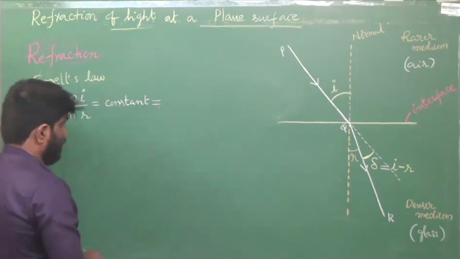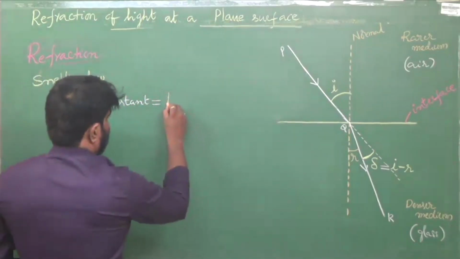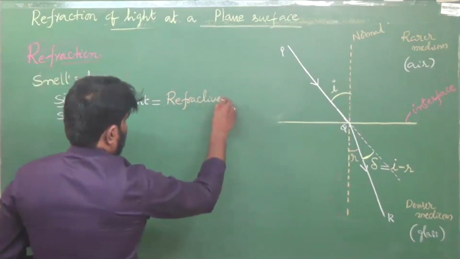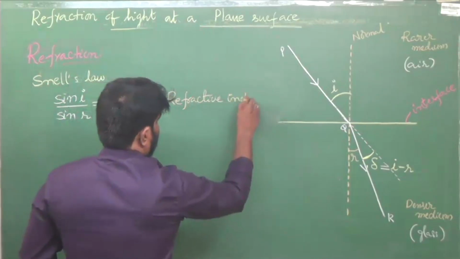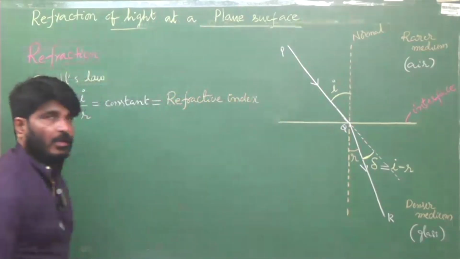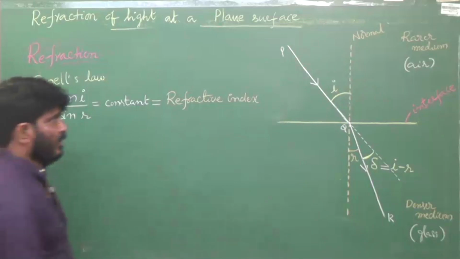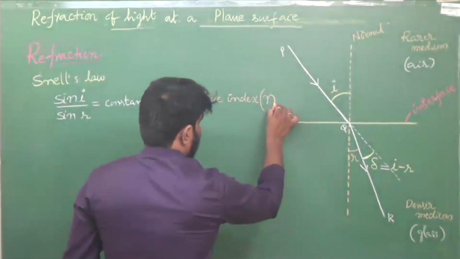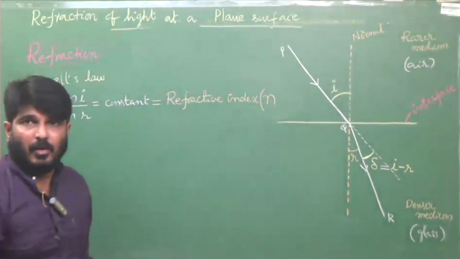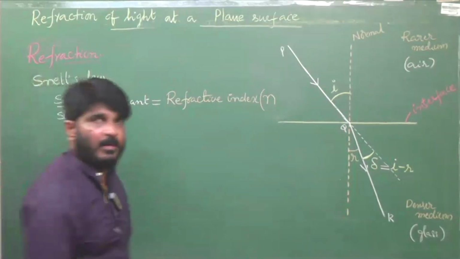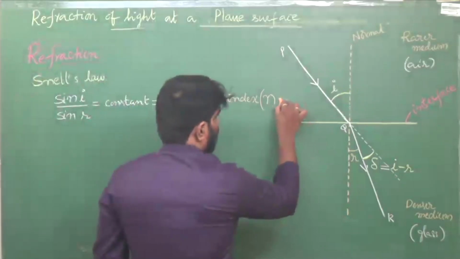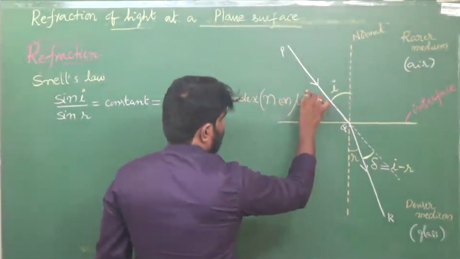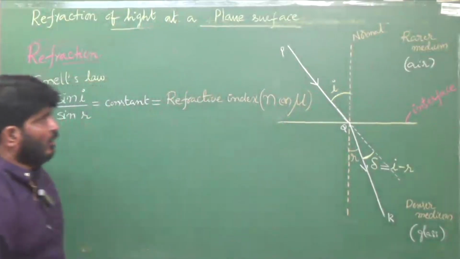This constant is called refractive index. Remember, this refractive index is denoted with N. Okay, according to NCERT it is N only, but in some books you may find even this letter also, mu.